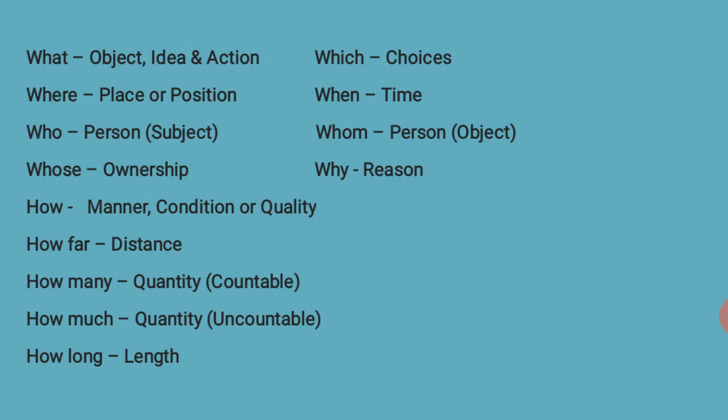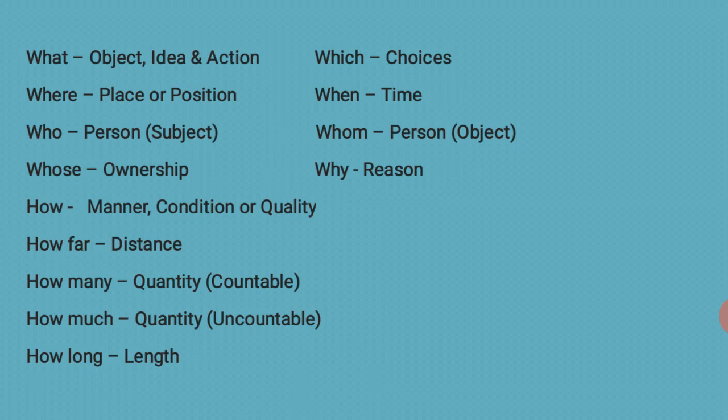How, it is a manner or method or amount, we are asking. How is your health, how are you, how old are you, so we are asking about manner and methods, some other amounts. And how much, it is for the price amount, uncountable we are using. How much did you pay for the dress.